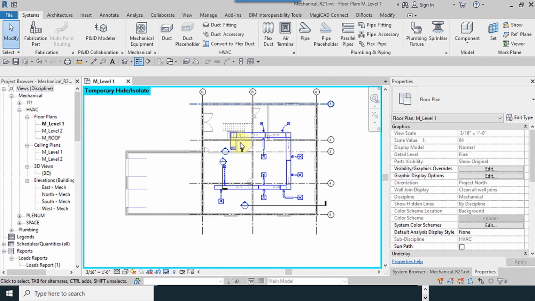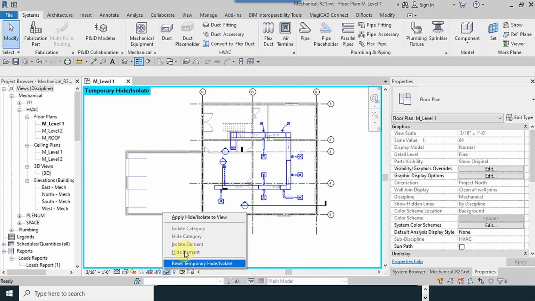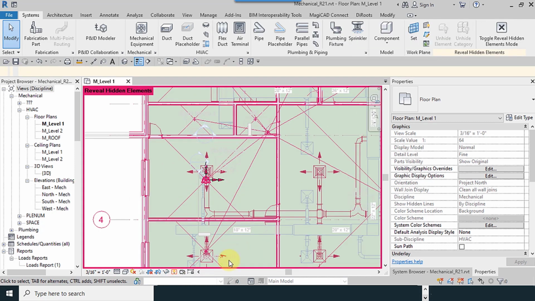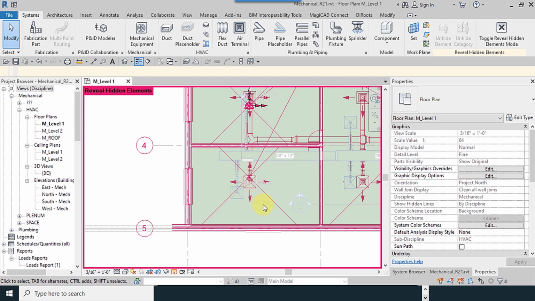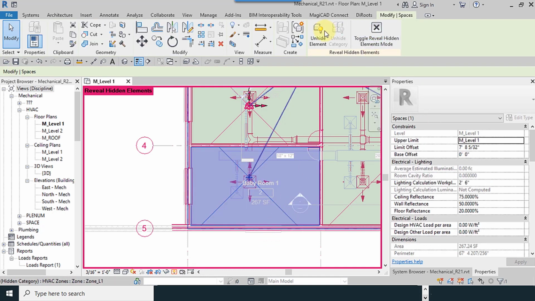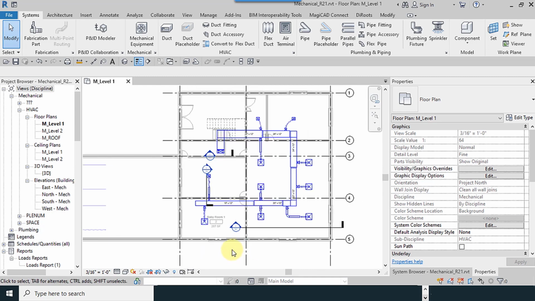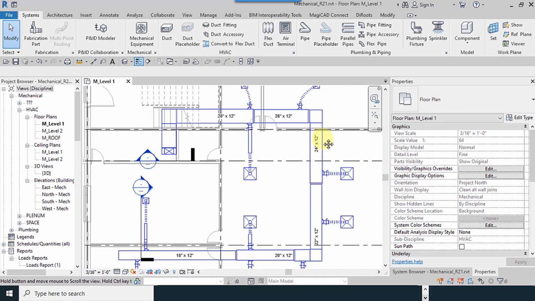This green, blue-green window means temporary. When you use apply, it is not temporary and it is permanent. And reveal hidden elements: you can see all hidden elements. And we use unhide and then close reveal. It was a good one. This was a good tool.